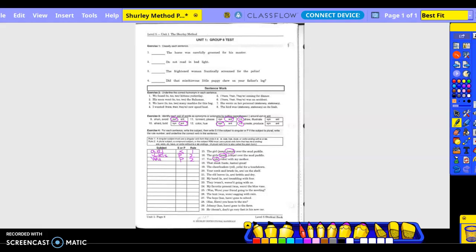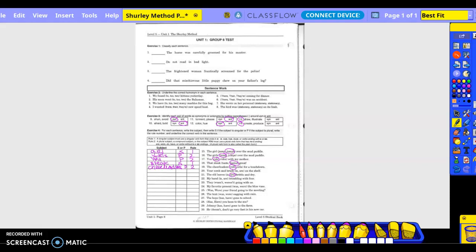That steak tastes great. What's our subject? Steak. Singular or plural? Singular. And rule number 1. The cheerleaders yell for a touchdown. What's our subject? Singular or plural? Plural, rule number 2. And does what we picked match? Yes.